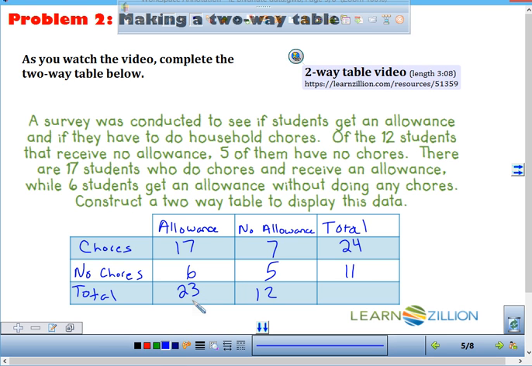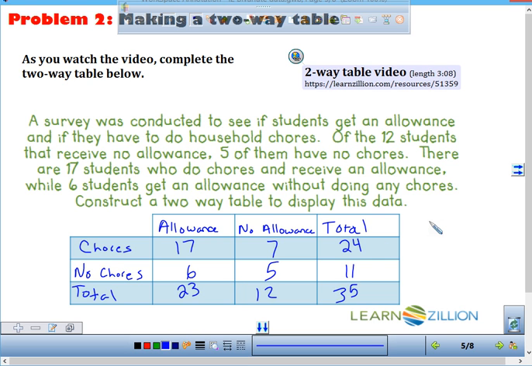23 and 12 is? 24 and 11 is? Do they both add to the same number? They should. If not, something's wrong. What does 35 tell us? Very good. Total student survey.